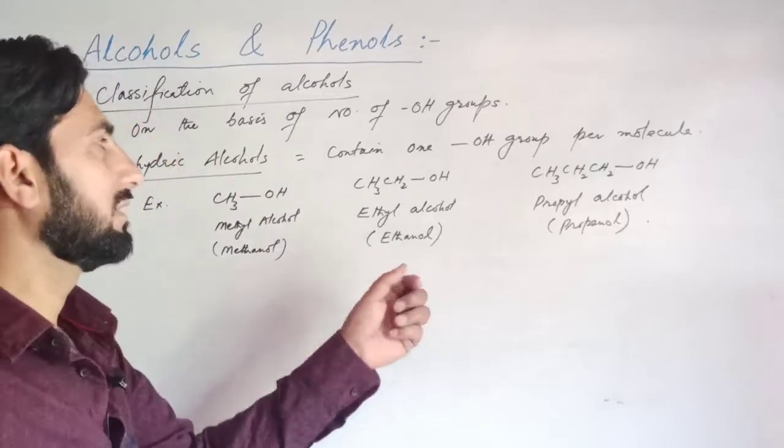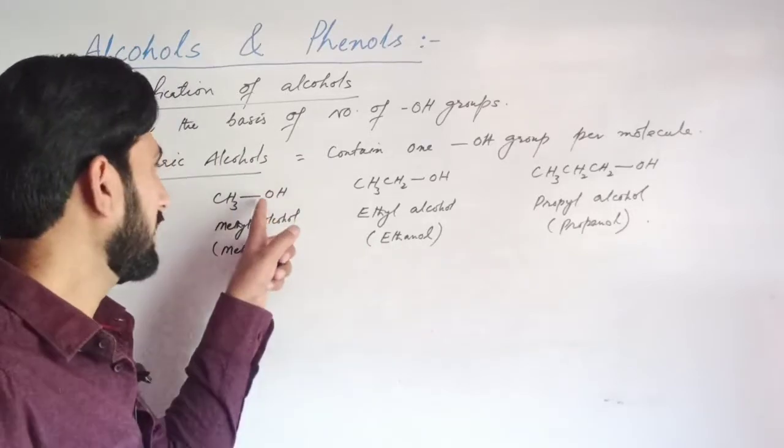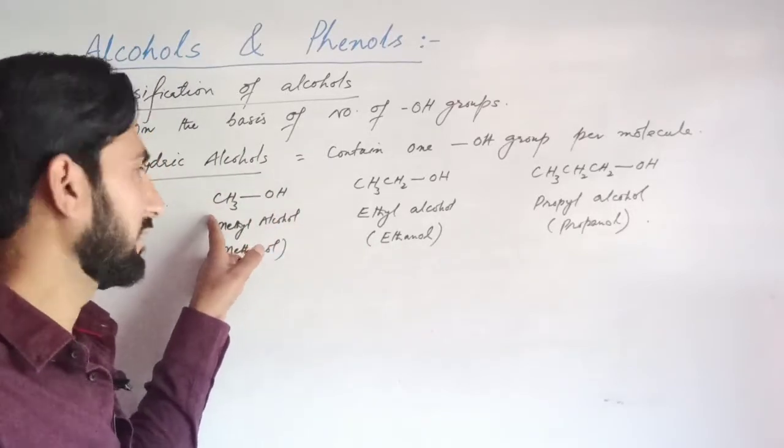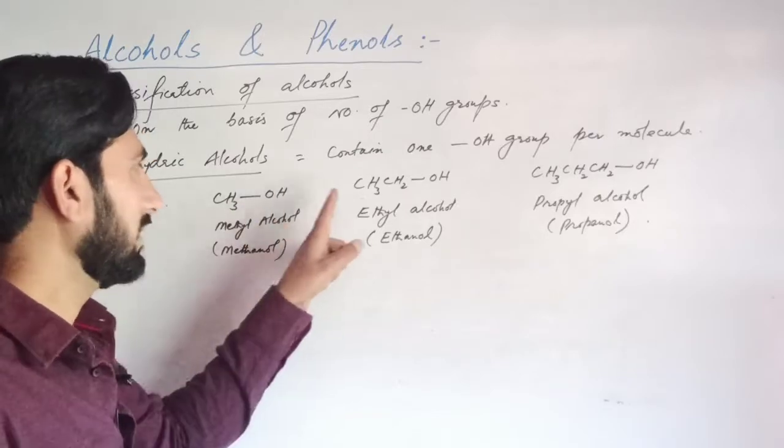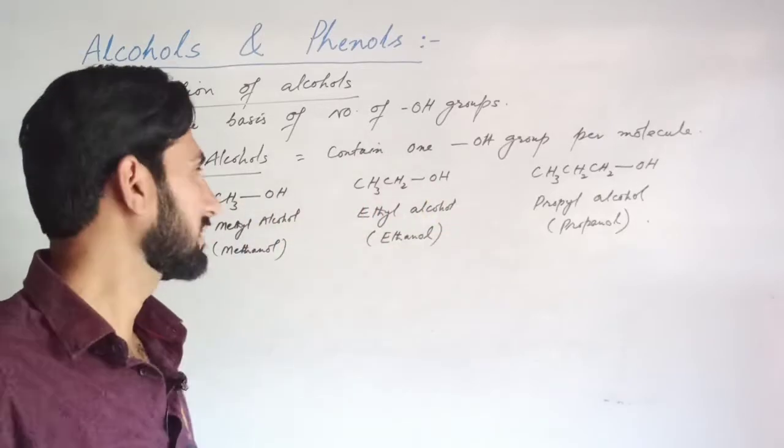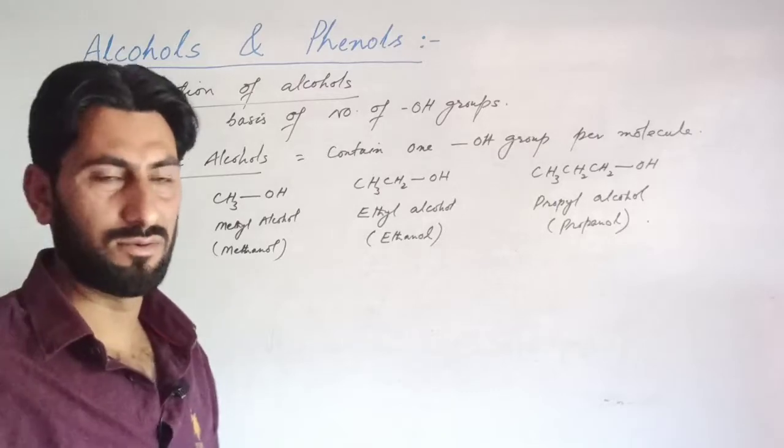In all these molecules, there is only one hydroxyl group attached to the alkyl group: methyl alcohol, ethyl alcohol, and propanol. So these are the monohydric alcohols.